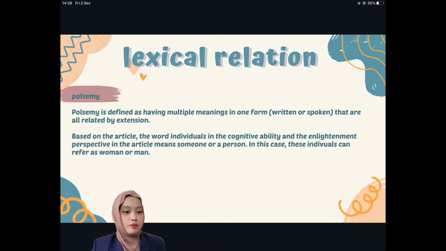Other than that, we have polysemy. Polysemy is defined as having multiple meanings in one form, written or spoken, that are related by extension. Based on the article, the word "individuals" in the cognitive ability and the alignment perspective in the article means someone or a person. In this case, these individuals can refer to a woman or a man.